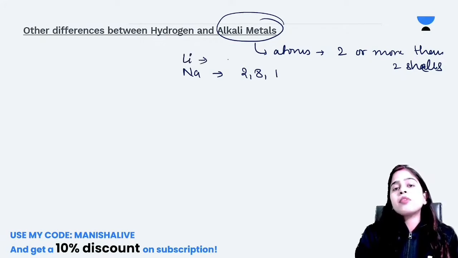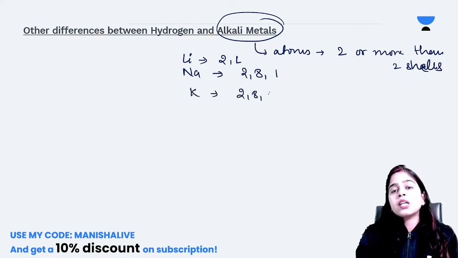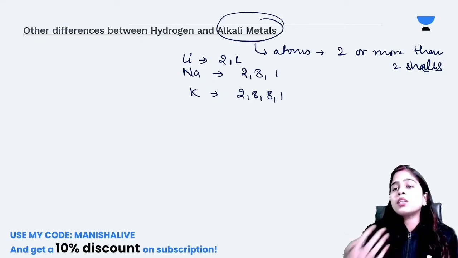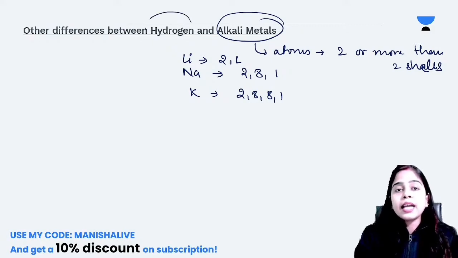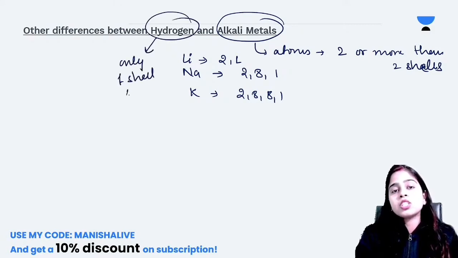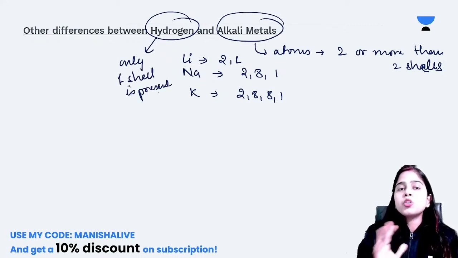If you see the atom of lithium, two shells are present. If you see the atom of potassium, four shells are present. Means in the atoms of alkali metals, two or more than two shells are present. But in hydrogen, only one shell is present. So this is the other difference, not very important, but you should know.